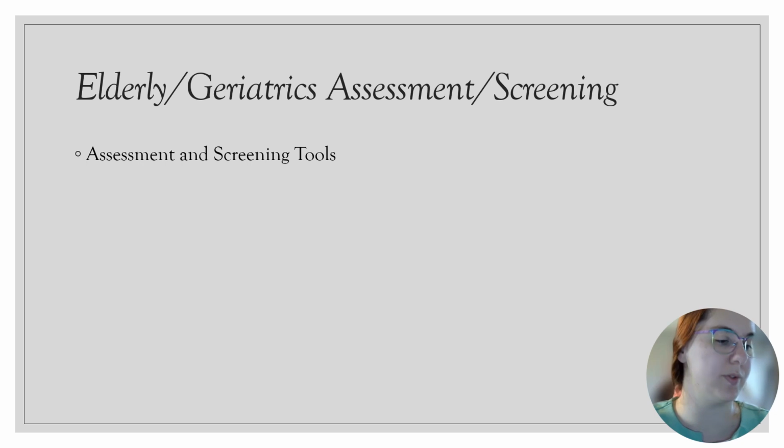Assessment and screening tools that we can use for this population include the Geriatric Depression Scale, the Patient Health Questionnaire 9, or the PHQ-9 form, the Depression in Old Age Scale, the Cornell Scale for Depression and Dementia, and the Montreal Cognitive Assessment Tool.